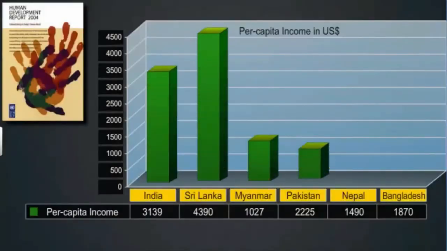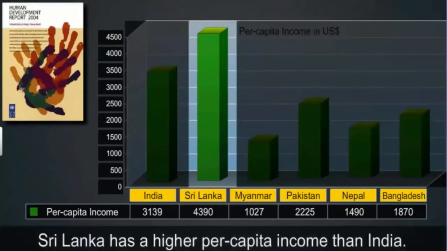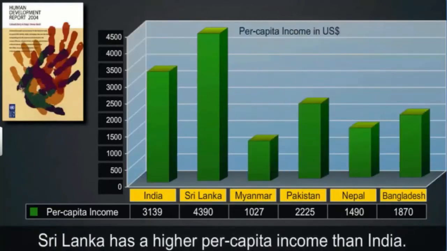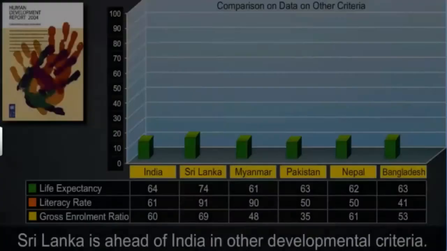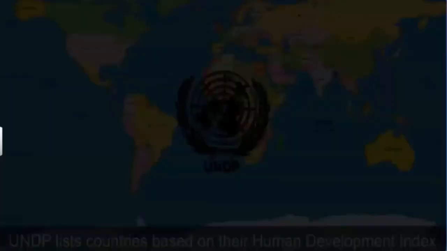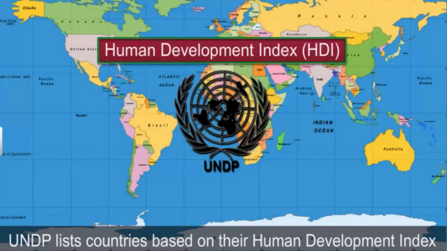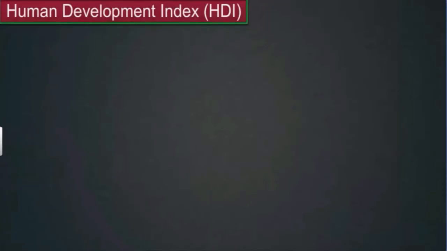According to the 2004 Human Development Report, income in Sri Lanka was higher than in India and its other neighboring countries. Sri Lanka is ahead of India in other development criteria also, like life expectancy, literacy rate, and gross enrollment ratio of children in school. So UNDP also prepares a list of countries based on their Human Development Index.